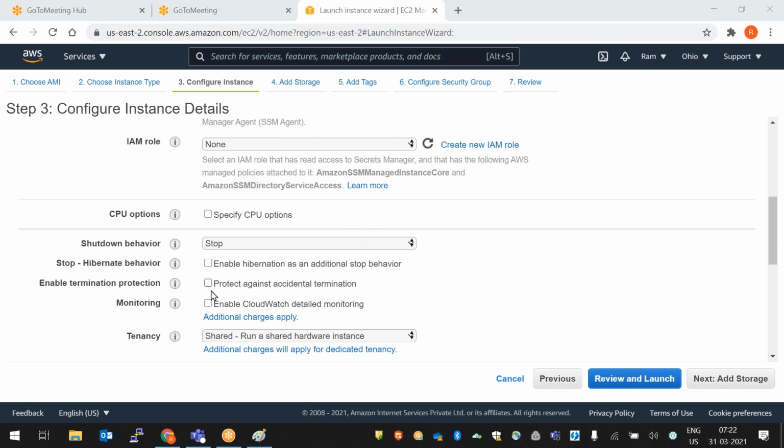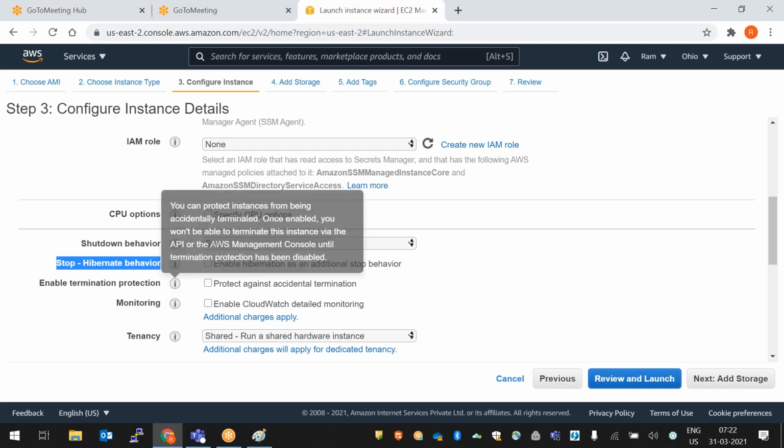Fine. Next one is here. This also we'll discuss later. Next one is enable termination protection. In cloud, whenever you want to create servers, by single clicks we can create a number of servers. The same way, by single clicks, we can terminate a number of servers.